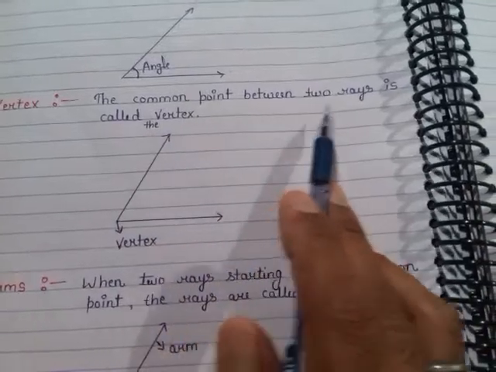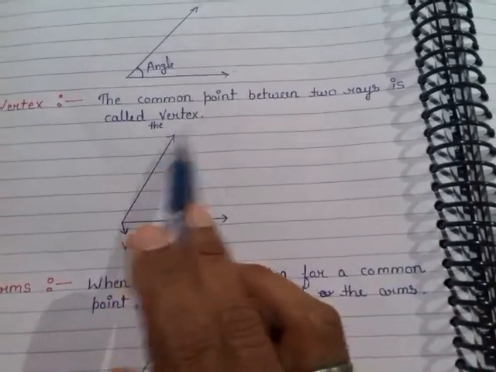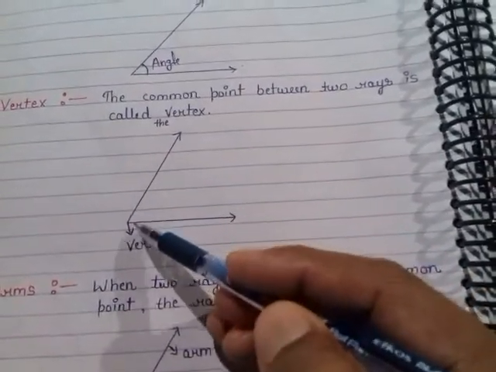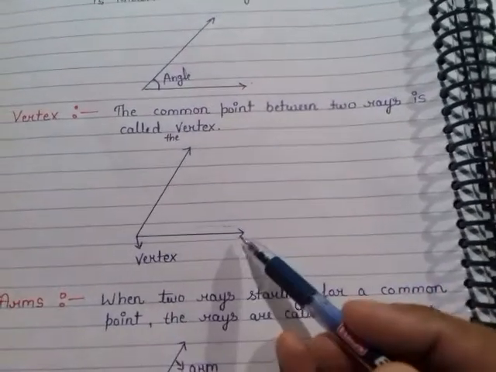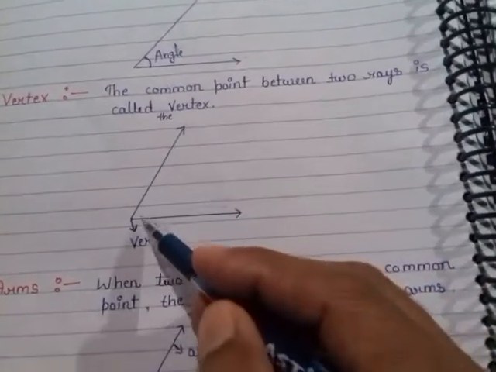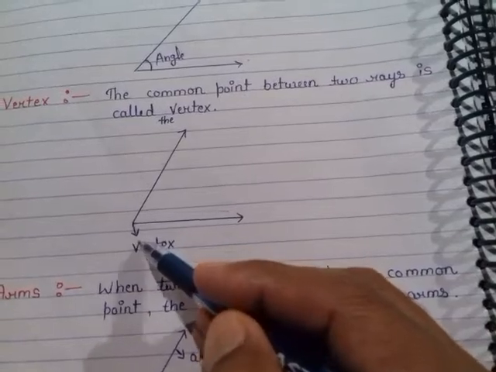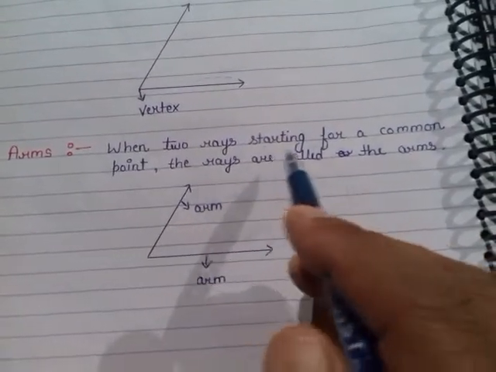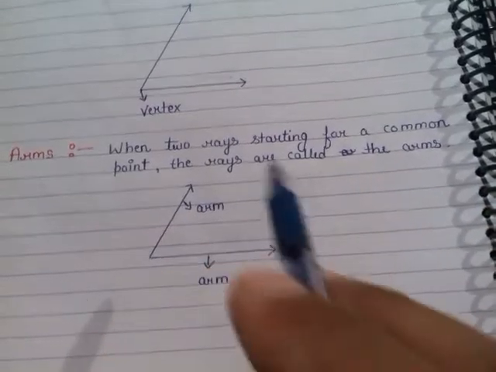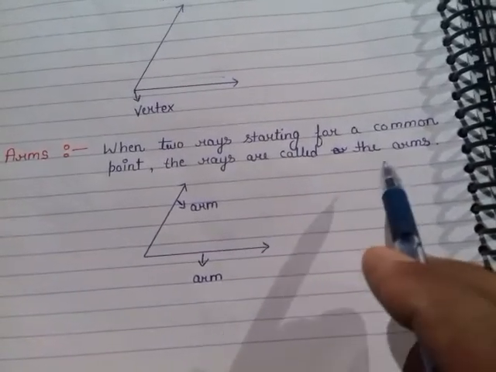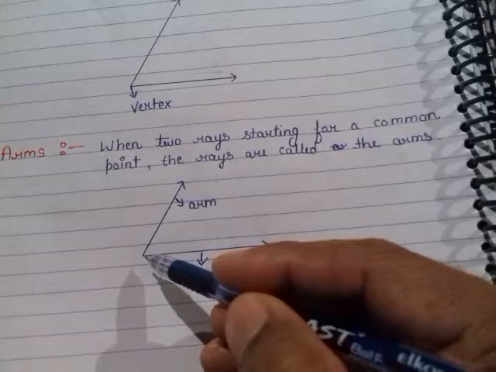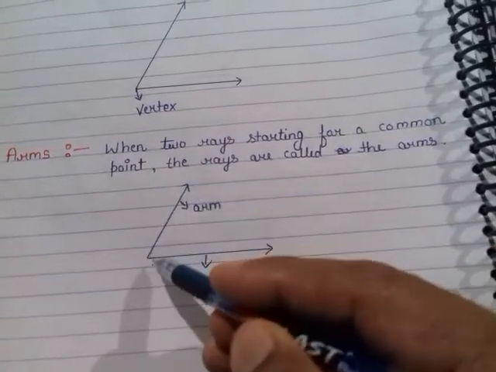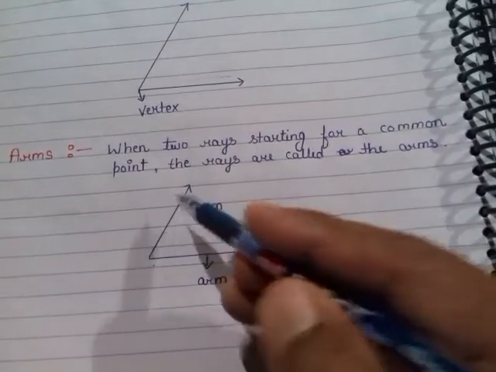The common point between two rays is called the vertex. Both rays meet here, so it is called the vertex. Arms. When two rays start from a common point, the rays are called the arms.